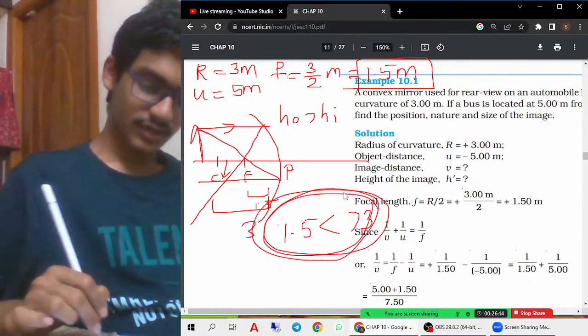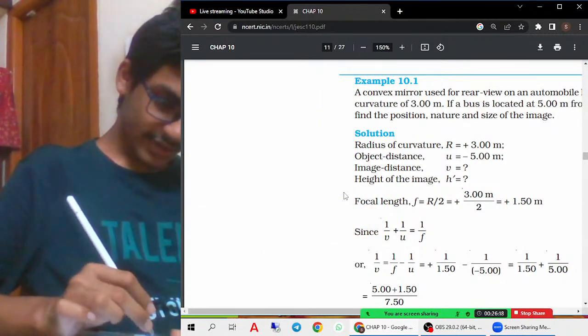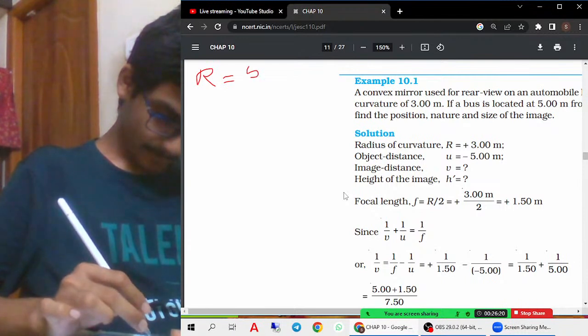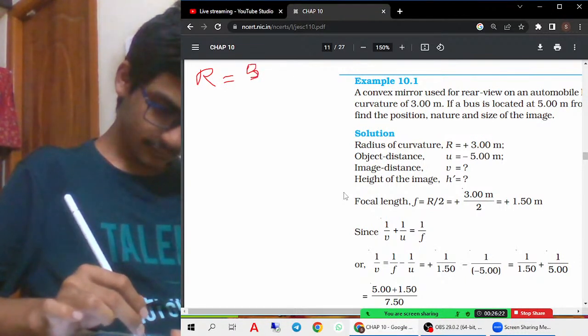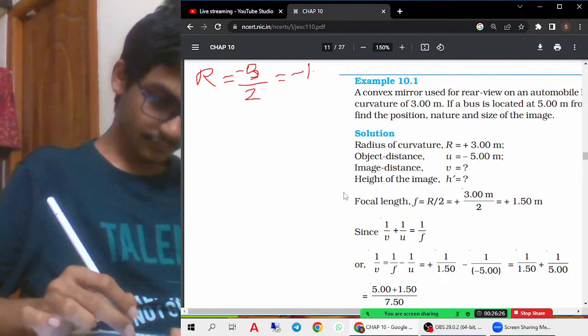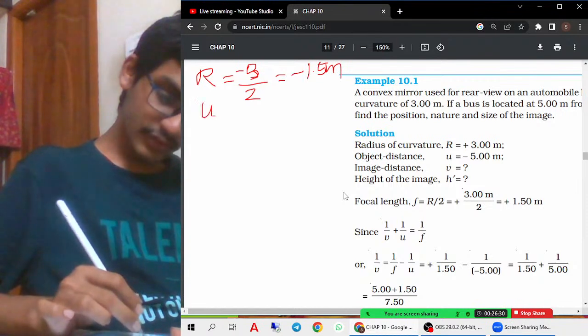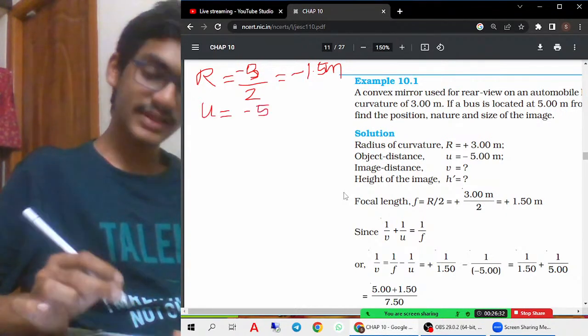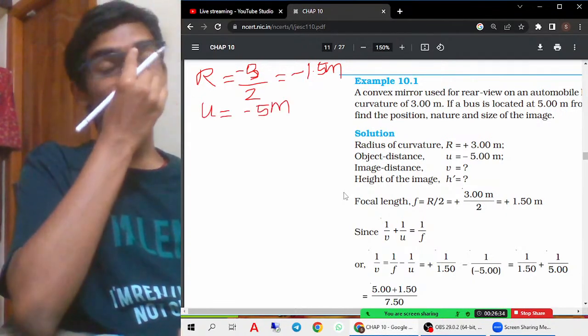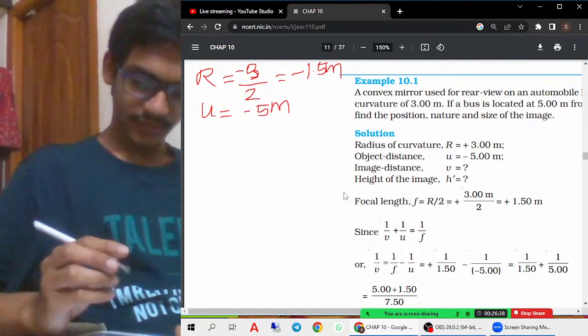Then in the question they may ask you a range also. So the radius of curvature is 3, and the focal length is 3 by 2, that is 1.5 meters. Whereas u is nothing but minus 5 only, because everything is in the same direction, that means it is all real.